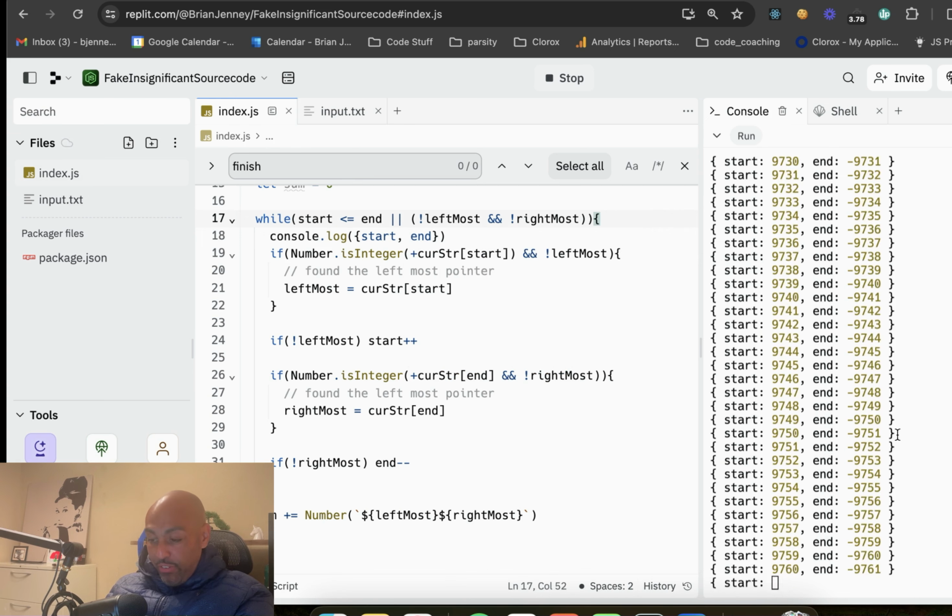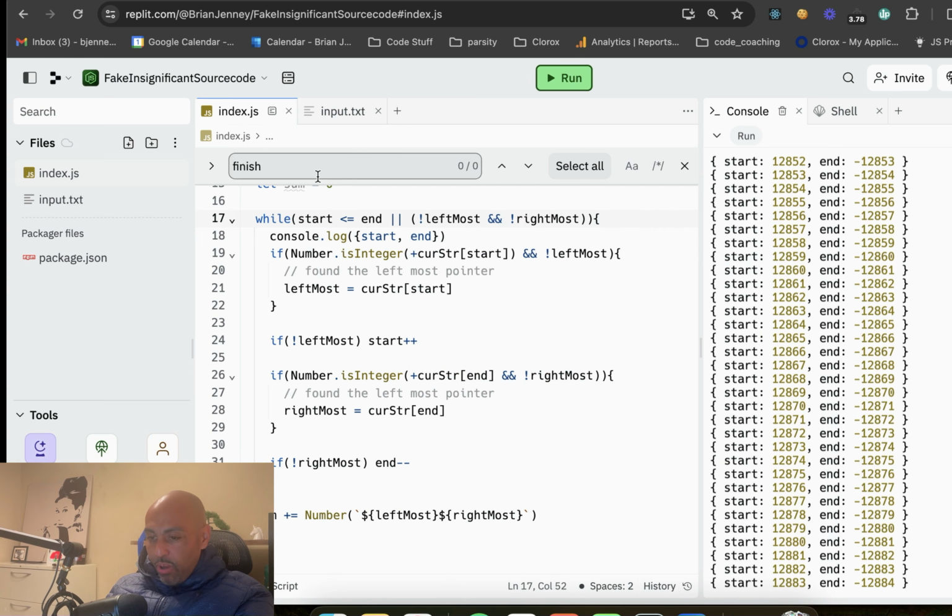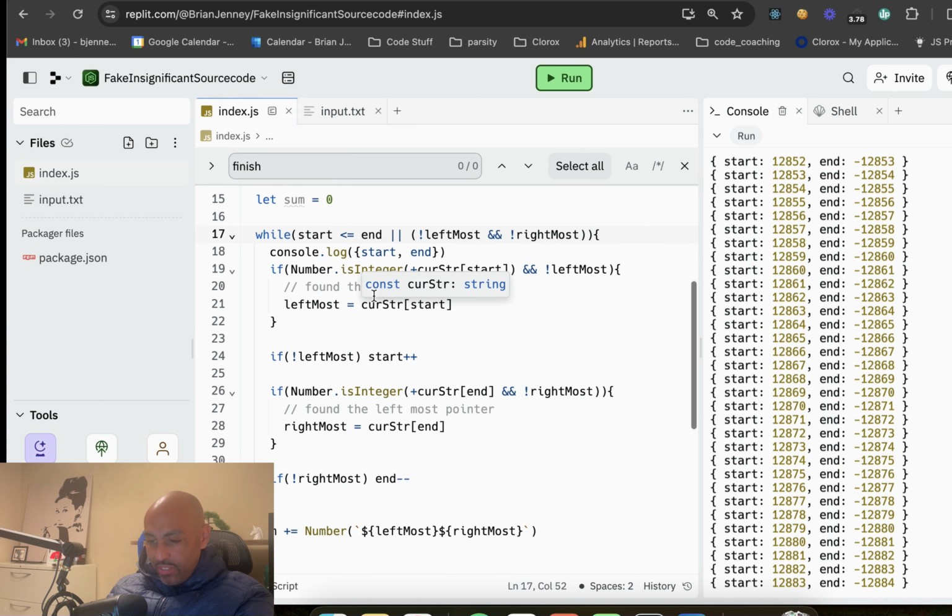Okay, so that's obviously not right. There's something wrong in this statement here. While the start is less than the end, so start plus plus, end minus minus. While the start, this is so weird. While the start is less than or equal to the end,